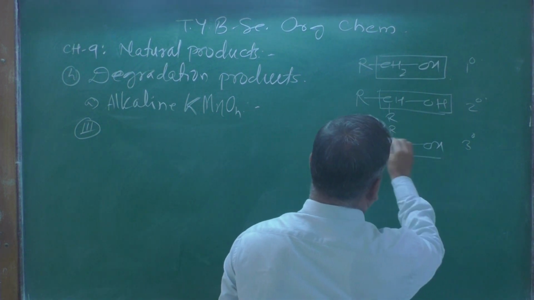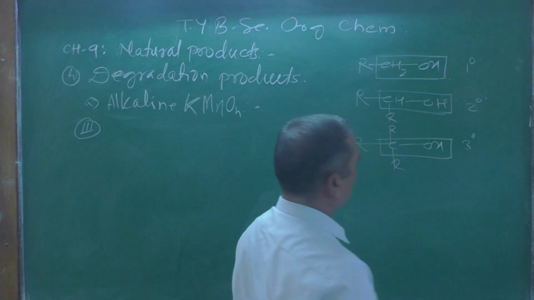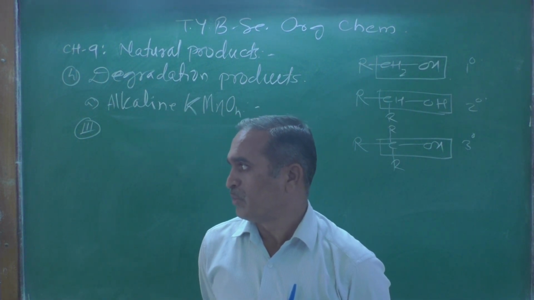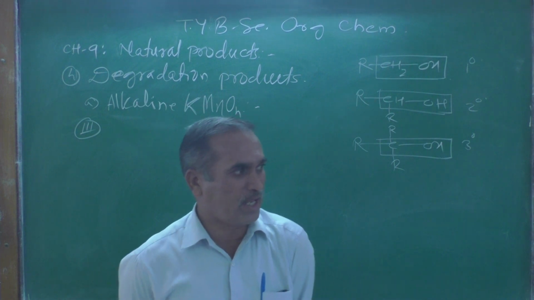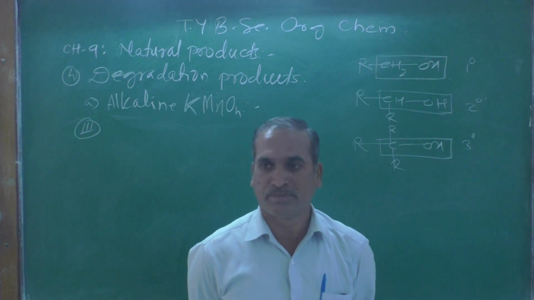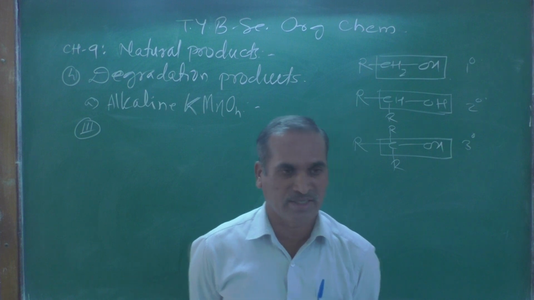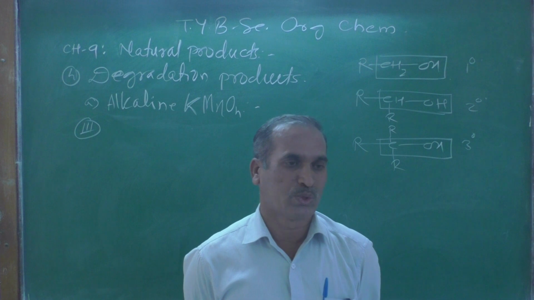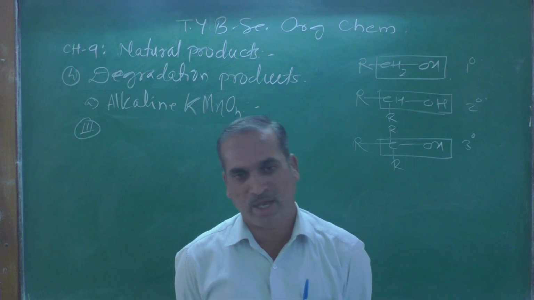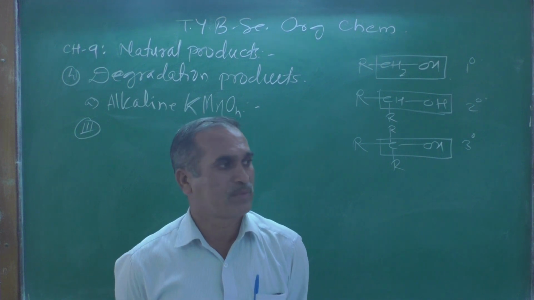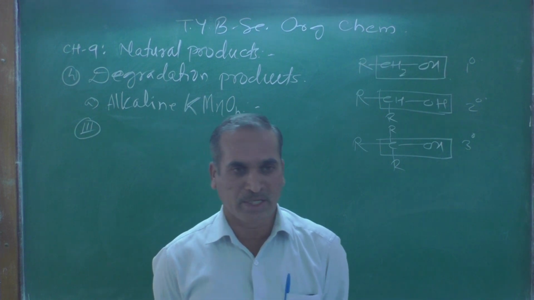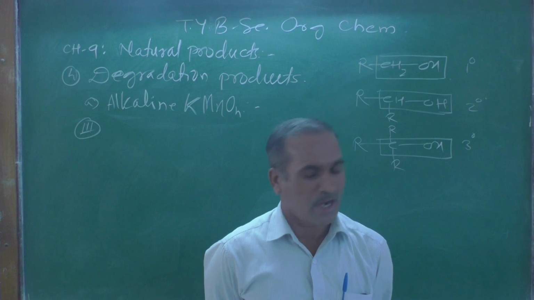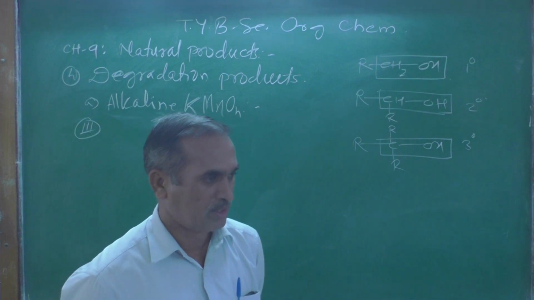When there is a carbon and hydroxy group, and the carbon does not carry any hydrogen atom, it clearly indicates that it is a tertiary alcohol. So in this way, you can easily distinguish between primary, secondary and tertiary alcohol.